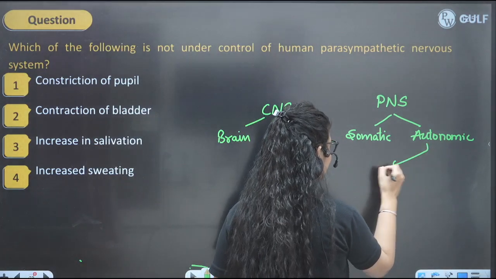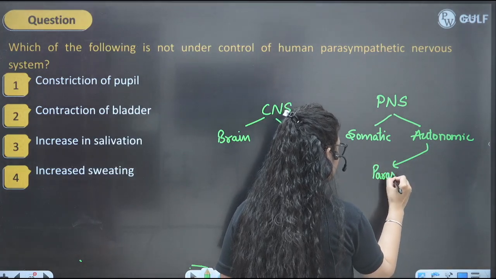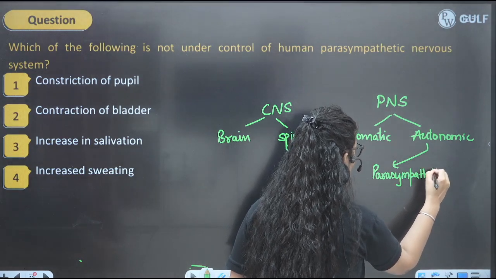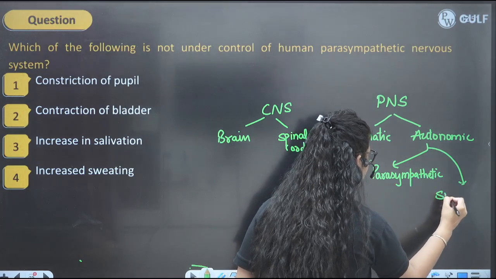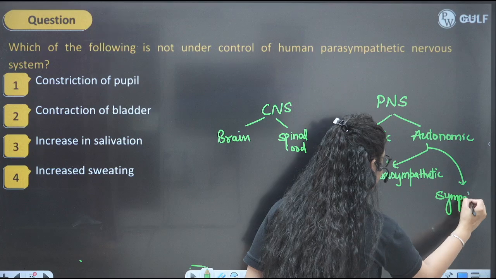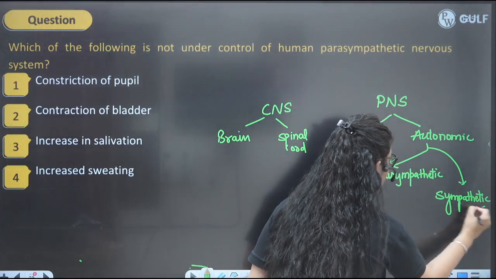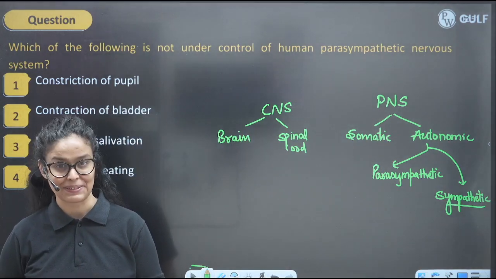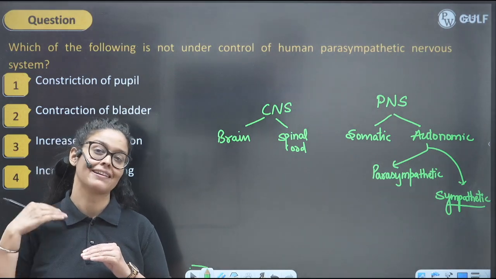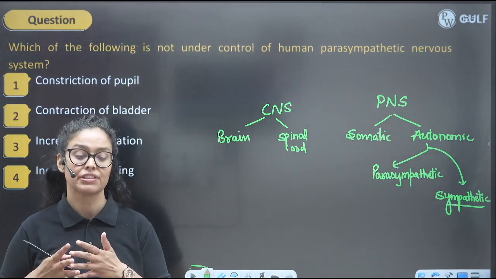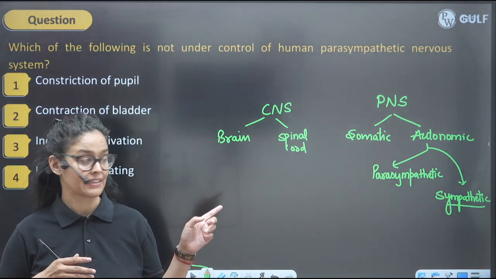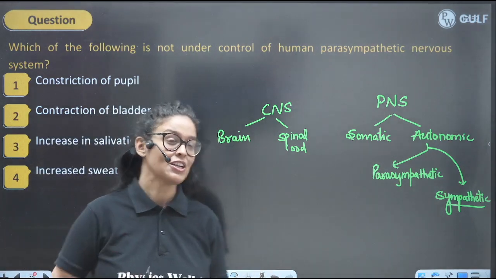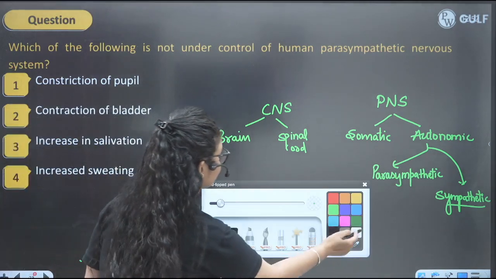So that means when your body is in the normal condition, it will be controlled by parasympathetic. And S for sympathetic, S for stress. So when you are in stress, your body's activity will be controlled by the sympathetic neural system. When your body has to come into stress, then this part is working, right? And when we talk about parasympathetic, it will be just relaxing your body, right? So you have to remember this. Now let's see.